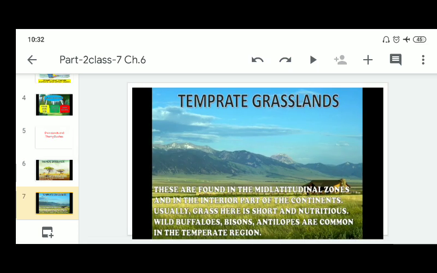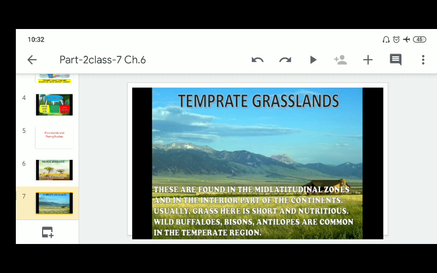Next are temperate grasslands. These grasslands are found in the mid latitudinal zones and in the interior part of the continents. Usually the grass here is short and nutritious. Wild buffaloes, bisons, and antelopes are common in the temperate regions.